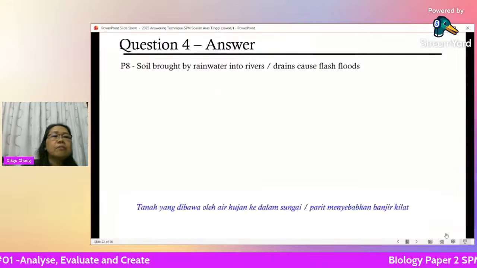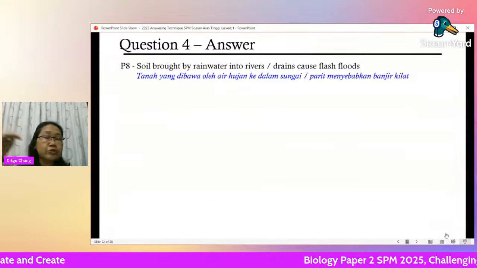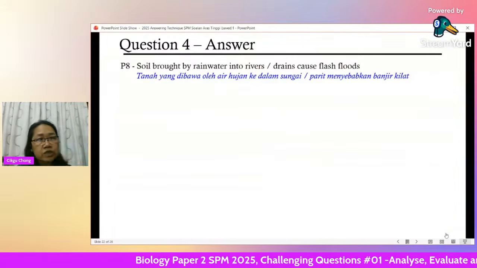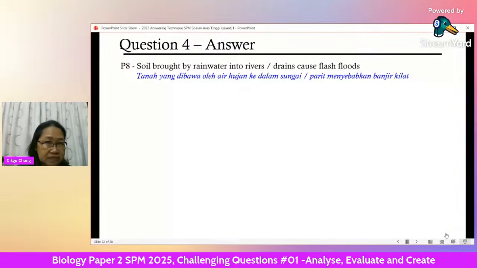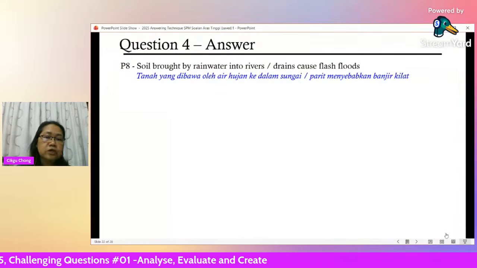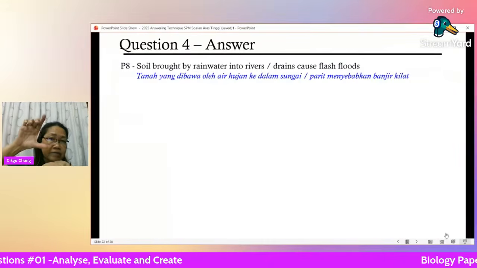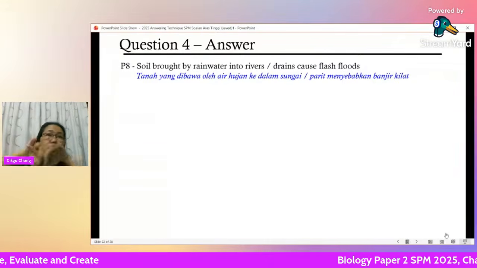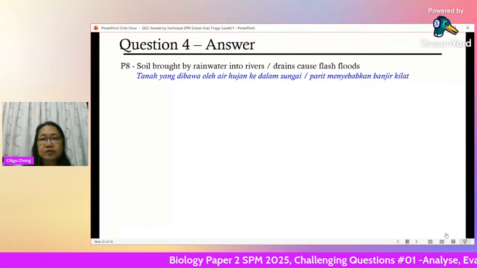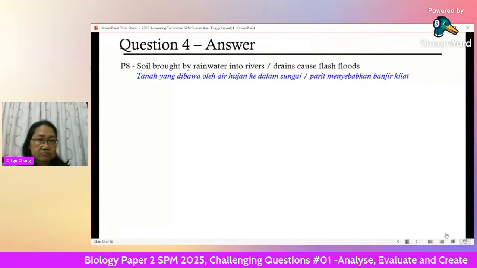Yeah. Soil brought down by the rainwater can go into the river. Okay, let's say the soil goes into the river, and when it deposits or sediments in the river, it will increase the water level. The water will overflow the river, overflow the drains. You get flash flood.